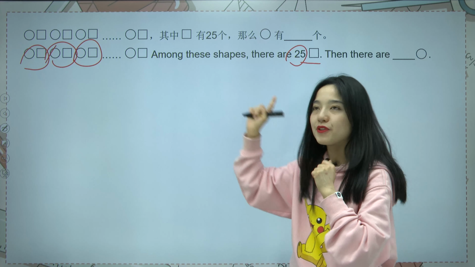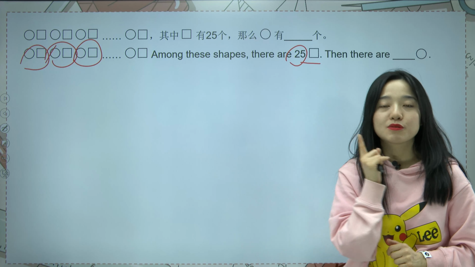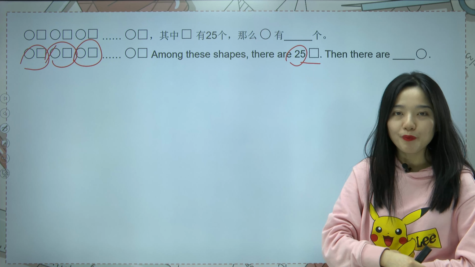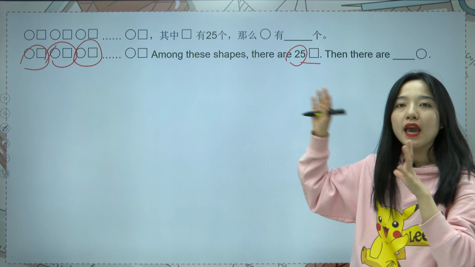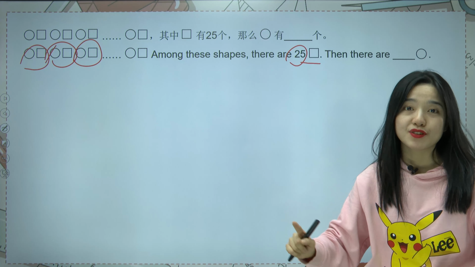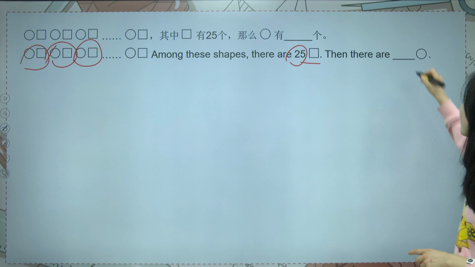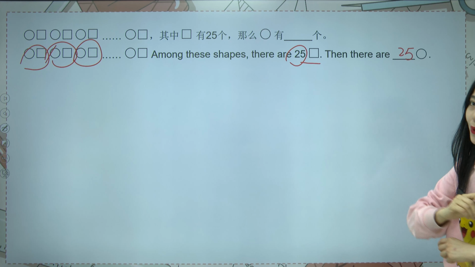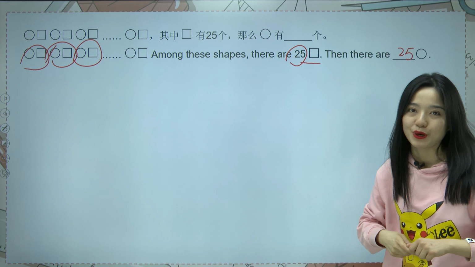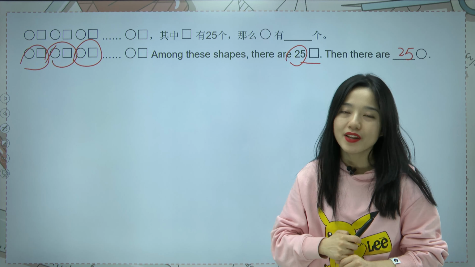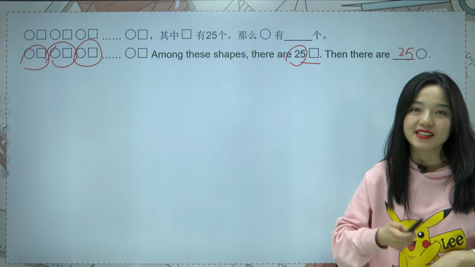And in every cycle, we have as many squares as circles. So if we have 25 squares altogether, we should also have the same number of circles, so we also have 25 circles. That's how we solve this question. As long as you know what is a cycle, you can solve it very easily.